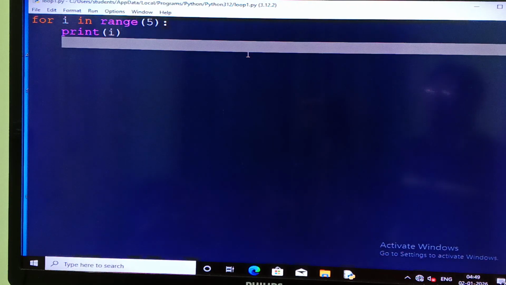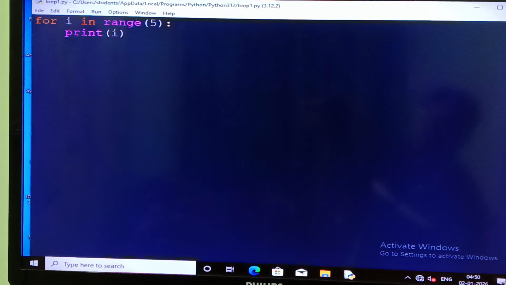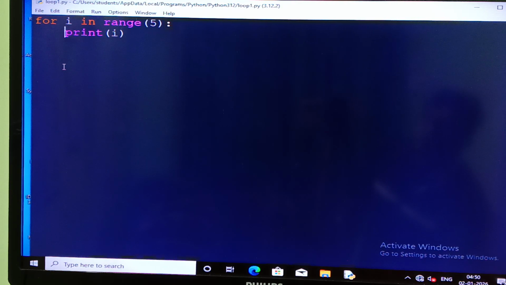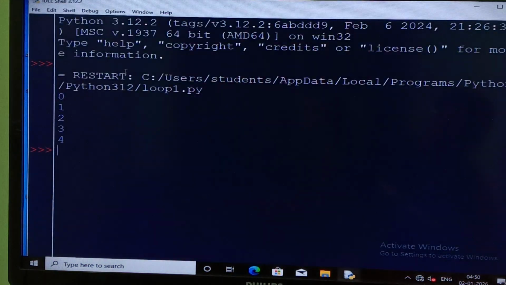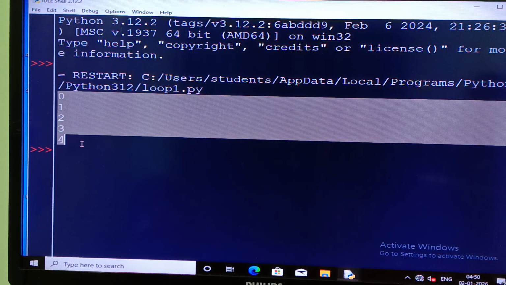This I have written is the first type: for I in range 5 and print I. You see this is the tab I have given. I already have set this code. Now we are going to run the module. Check, this is my answer. This answer is 0 to 4, as I already mentioned. If you write that code, this is my answer.